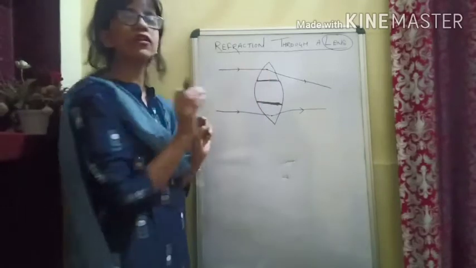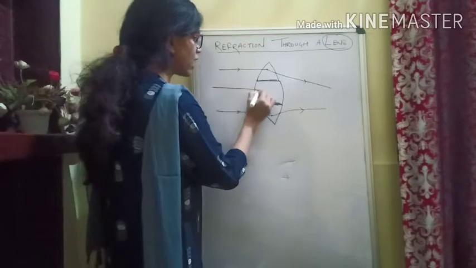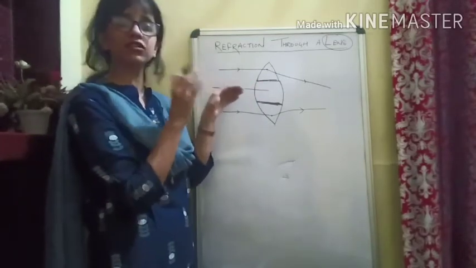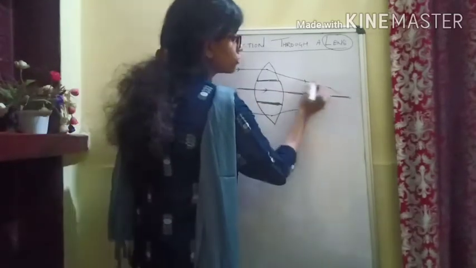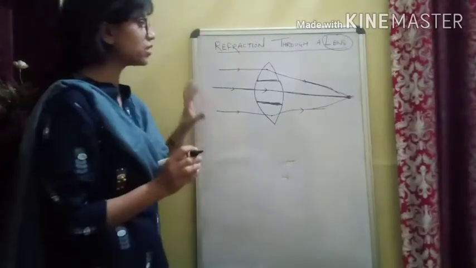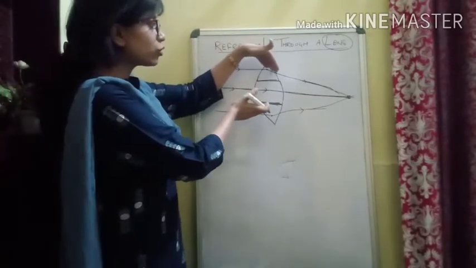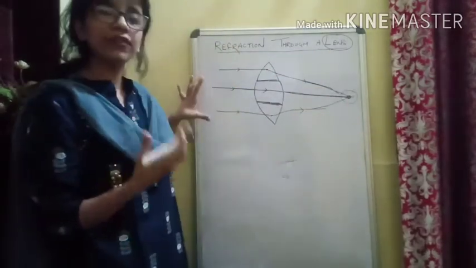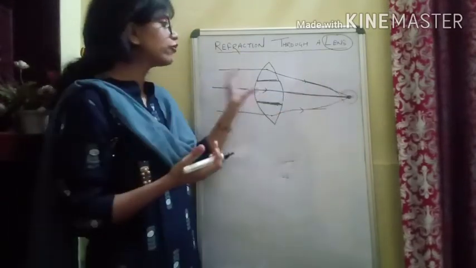Now the central part of the lens, since it is behaving as a rectangular prism and the light ray falling on it is actually normal, the incident ray is actually normal, so it will move like that undeviated. So if you see, all the rays are meeting here at this point, and you see the action of the convex lens is that all the rays coming through it are actually meeting at one point, which means that this convex lens is actually converging the beam of light or the rays of light falling on it.